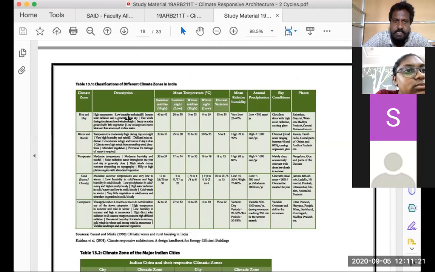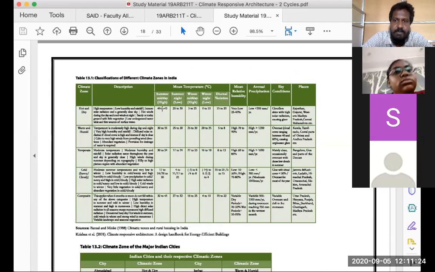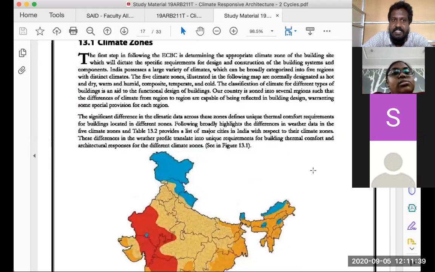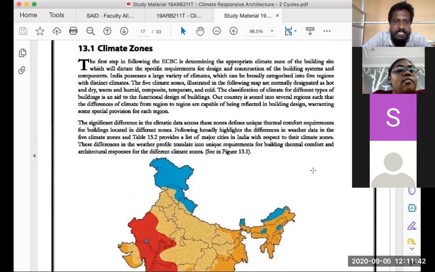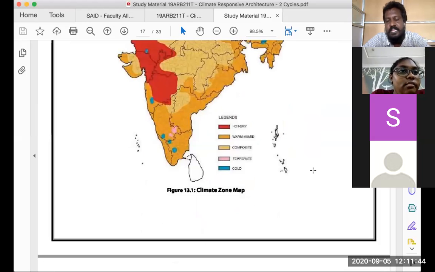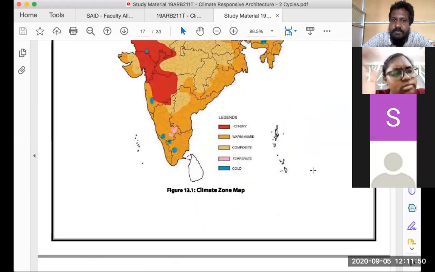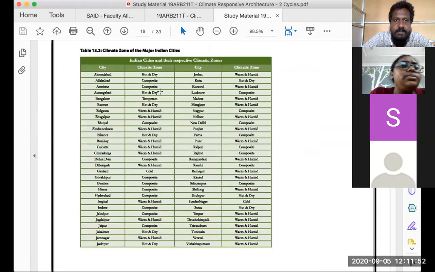Hot and dry: how is it going to be? What is the summer midday temperature, the summer night temperature? What is the relative humidity, annual precipitation, sky condition, places, and examples? This gives you a much clearer idea. I think I picked this data from the ECBC book, so I'll share this data alone, because the other conditions are all applicable and you have them in the Manual of Tropical Housing. This gives you an overall idea of the climatic zones of each of the places.